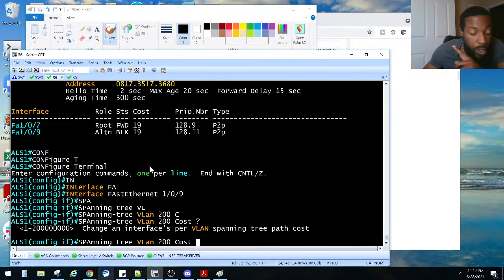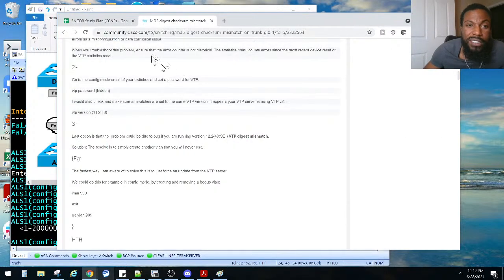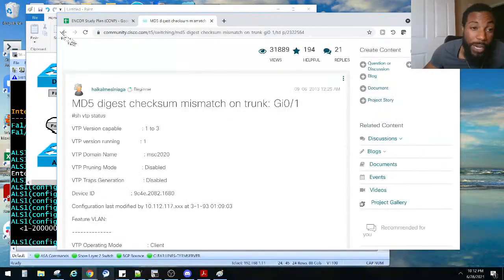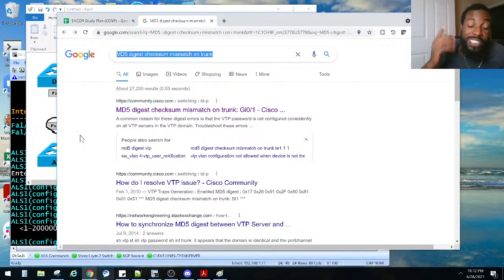He said you mentioned that we need to look up the default costs, right? So yes, you're right about that. Now I know for gigabit ports it's like 1 or something like that. Let's look up the default costs real quick. Again, we have to Google things sometimes. We looked up that problem right there, and that just happened to be a bug. I doubt this is a bug. We just have to go back to the CCNA study fundamentals for this one.